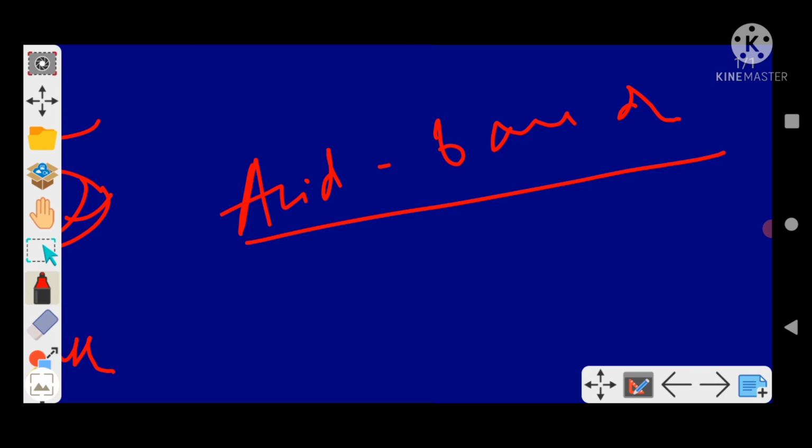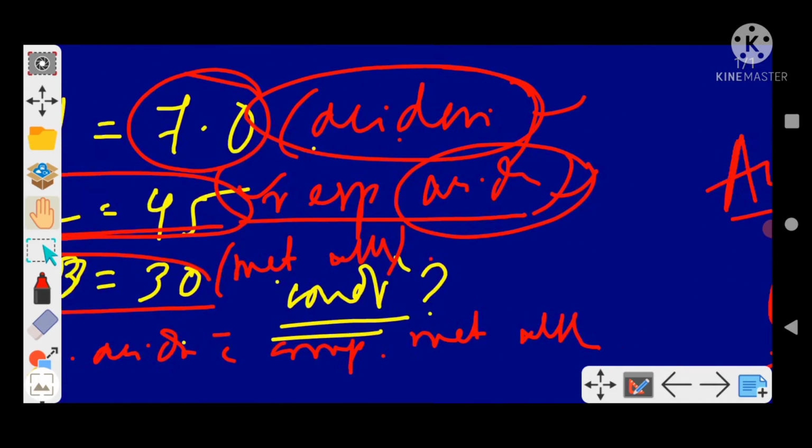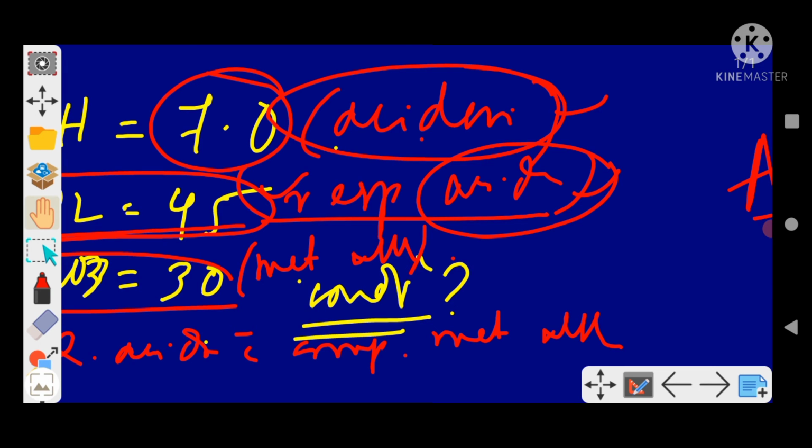Of course, in some scenarios you have to calculate it, but pen and paper are usually not provided in so many exams. It is a CBT based exam, so this method is the best. In quick time you can diagnose the condition.